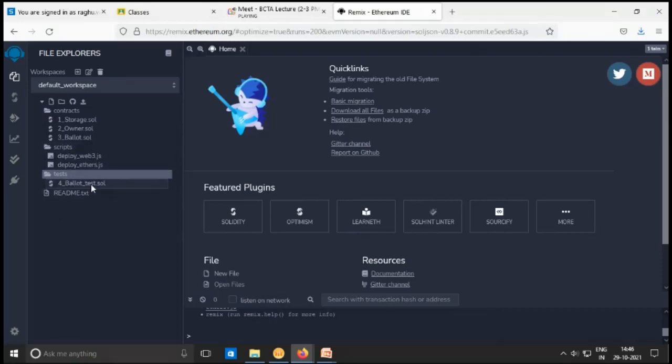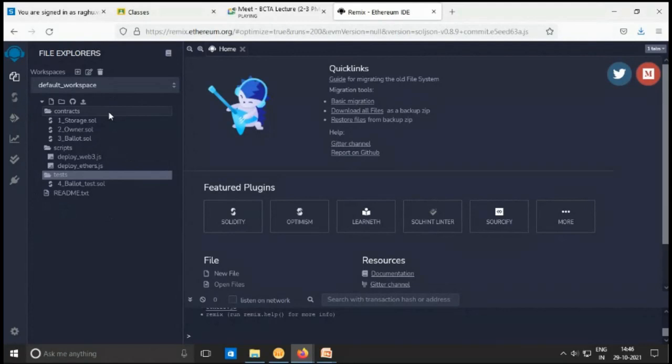And ballot_test.sol: the reason is, before going for deployment, we need to test the Solidity program. If there exists any flaw in the Solidity program, it will cause serious damage. So we write some unit test cases and also integrated test cases for testing the Solidity smart contracts. These are the three default folders that we use in decentralized application development, and we use this kind of structure in the development of DApps.